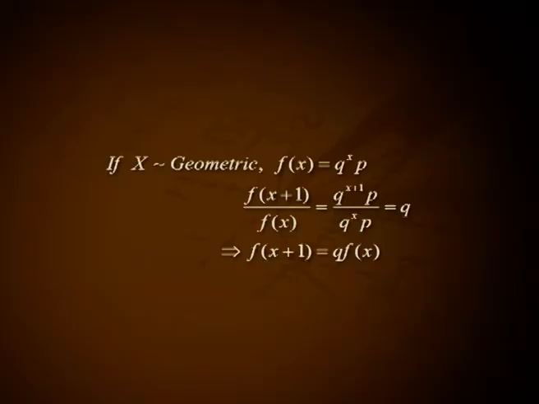Results. Number 1. Recurrence relation for the probabilities of the geometric distribution. For a random variable x following geometric distribution with the probability mass function, f of x plus 1 equal to q into f of x. Proof. If x following geometric, f of x equal to q raised to x into p. F of x plus 1 divided by f of x equal to q raised to x plus 1 into p divided by q raised to x into p, that is equal to q. This implies f of x plus 1 equal to q into f of x.